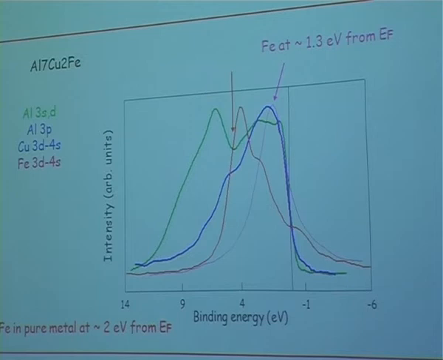Again, the position of the copper is close to 4 eV, so this means that copper is pushed into the center of the valence band. But iron, which is normally about 2 eV from the Fermi level, is pushed the opposite way. It is pushed close to the Fermi level. So in this area, we have some localized states.